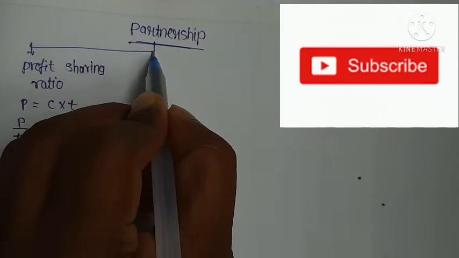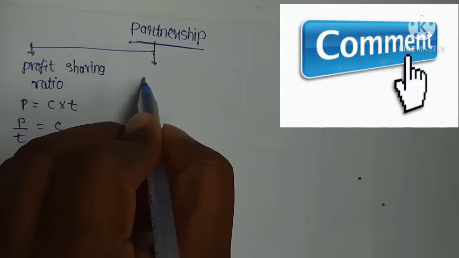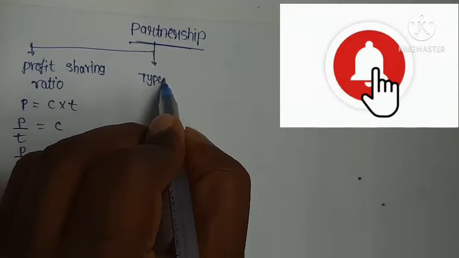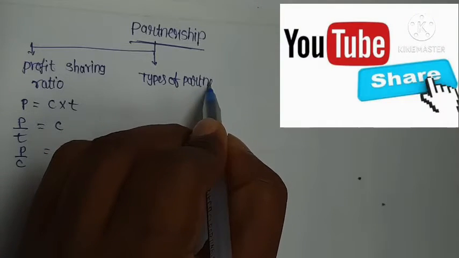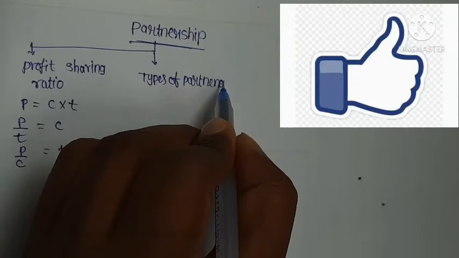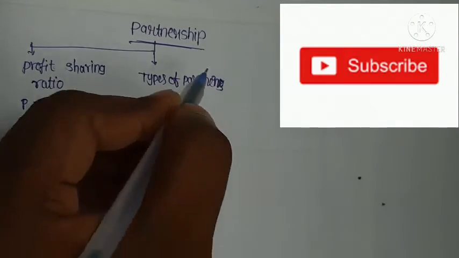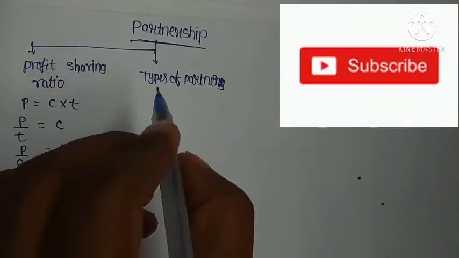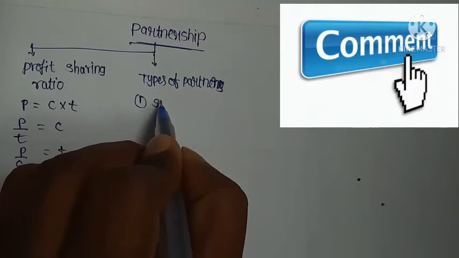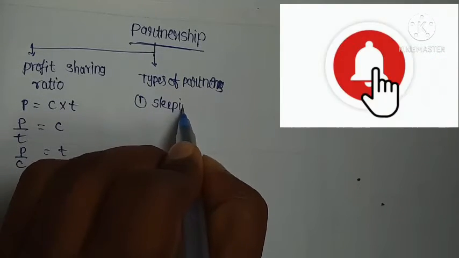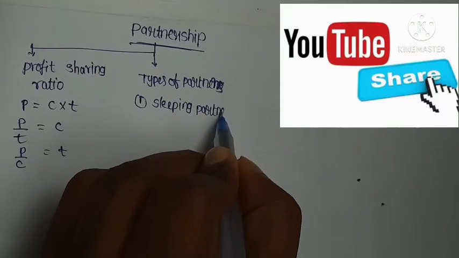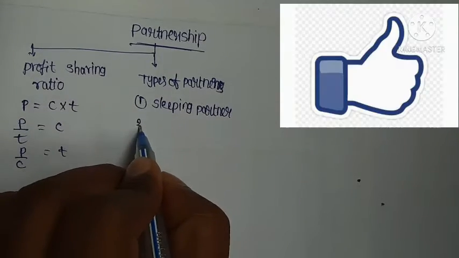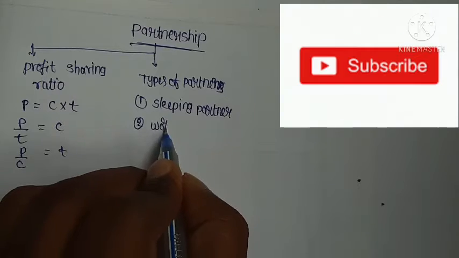So next one is types of partners. There are two types of partners. First one is the sleeping partner. Second one is the working partner.